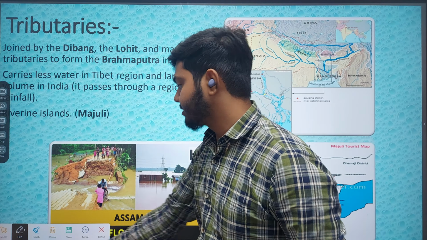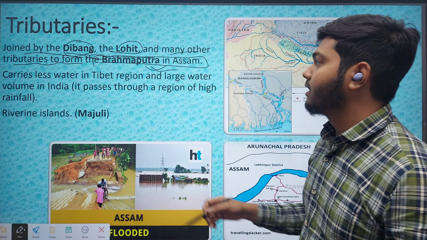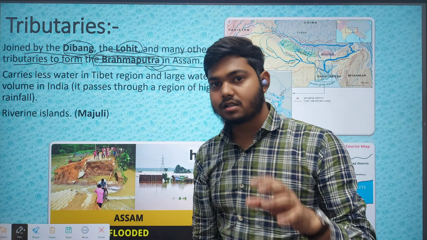So the Brahmaputra river is joined by Dibang, Lohit and many other tributaries to form Brahmaputra in Assam. I have told you the river system: a single river does not form a river system; the river along with its tributaries makes a river system.